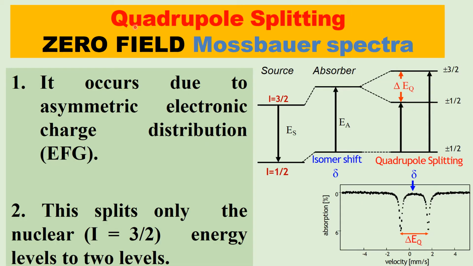The quadrupole splitting in Mössbauer spectra is called zero field Mössbauer splitting because the splitting occurs in the absence of an external magnetic field. There is no magnetic field applied here. In the absence of a magnetic field, the spectral line splits into two. It occurs due to the asymmetric electronic charge distribution, which splits only the nuclear excited energy level into two levels to give two line spectra.